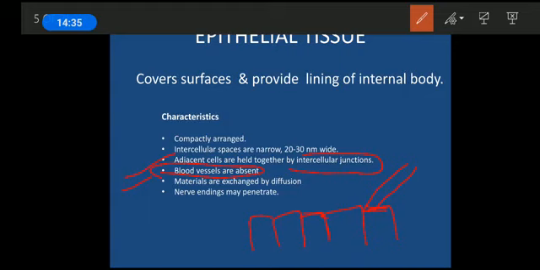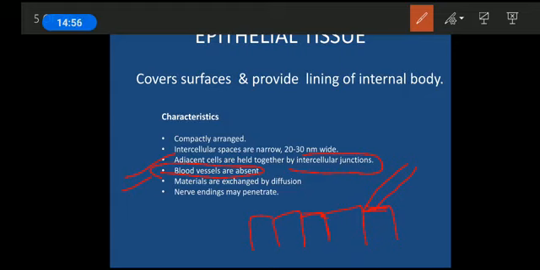Mind it. Okay, next is materials are exchanged by diffusion. So if the blood vessels are not present, you would be having a question. If blood vessels are not present, then how will they get the nutrition? How will they discard their waste material? So there has to be some mechanism.